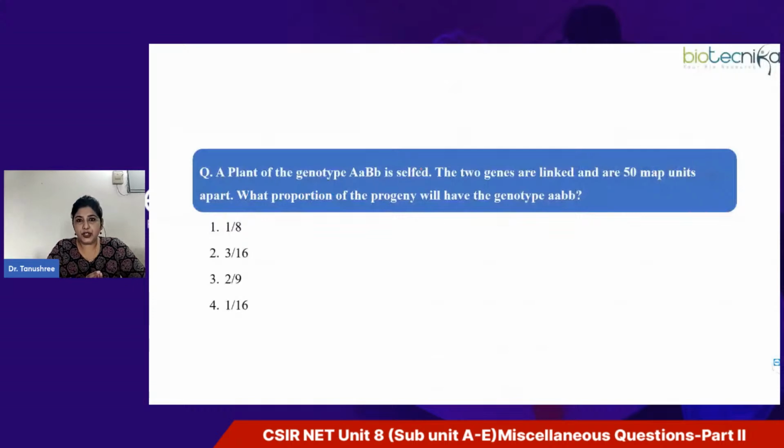So here comes the first question on your screen. The question is: a plant of the genotype mentioned is selfed. Now, two genes are linked and are 50 map units apart. What proportion of the progeny will have the genotype which is mentioned, that is, the double homozygous recessive condition? So I'm giving you some time to solve. Please solve it and tell me what is the answer here.